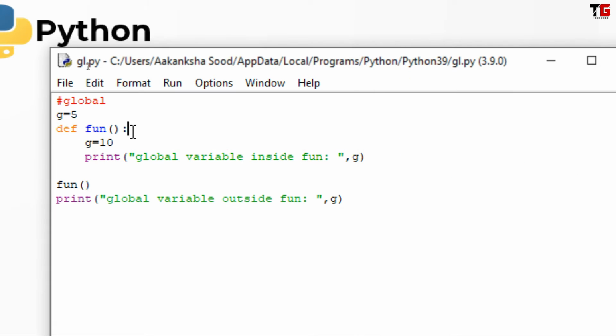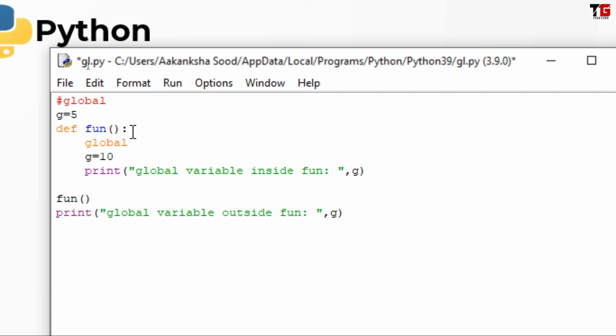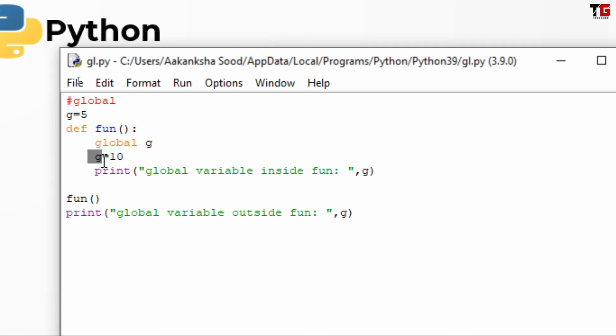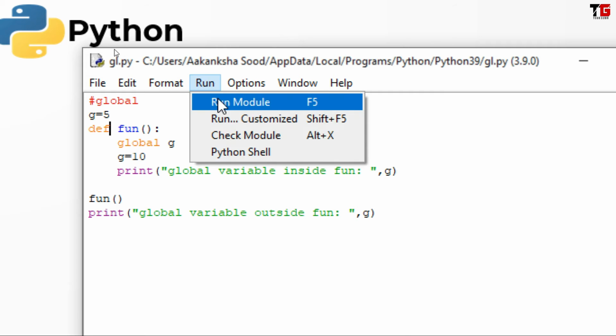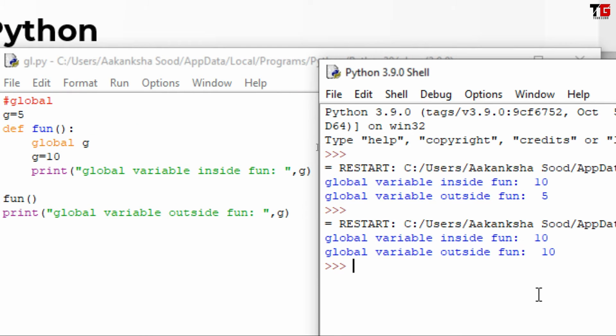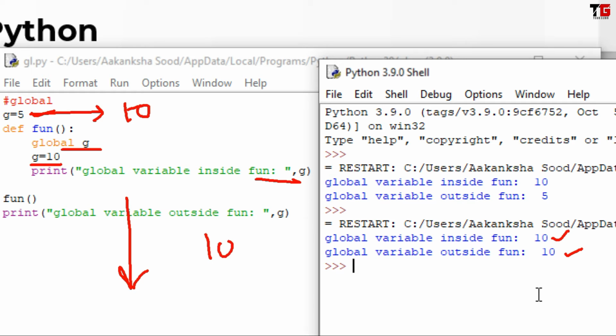It is very simple. Inside the function, just write one statement, global g. Now it is clear that this g equal to 10 means change the value of global variable. Let's run the program. Look, now I got 10 for both the statements. I declare a global variable g equal to 5. Inside the function I said use the global variable g. I said g equal to 10, I changed its value. So the global variable has changed its value from 5 to 10. So wherever I use this g, it will print 10 now.